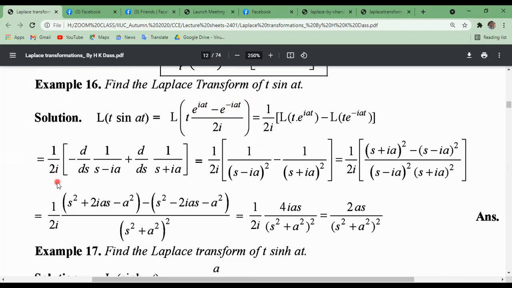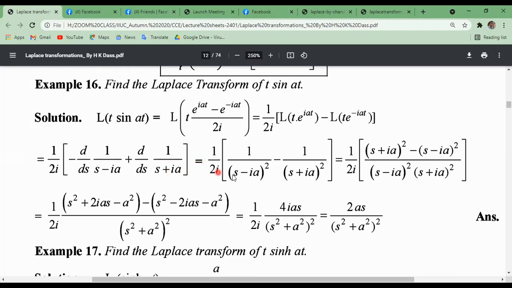So 1 by twice i. This is from the derivative properties, the Laplace transformation of a function multiplied with t to the power n. We have proved this result. The Laplace transformation of t into e to the power iat can be written as minus the first derivative of F of s, that means of the Laplace transformation of f of t. So similarly, this can be written as the first derivative of the Laplace transformation of e to the power iat.